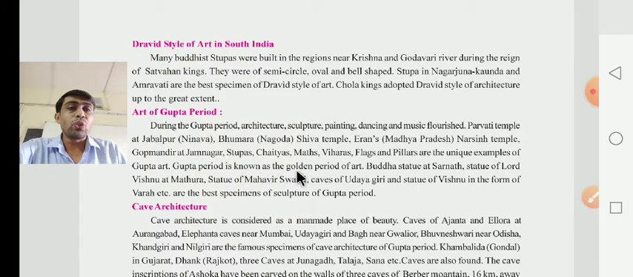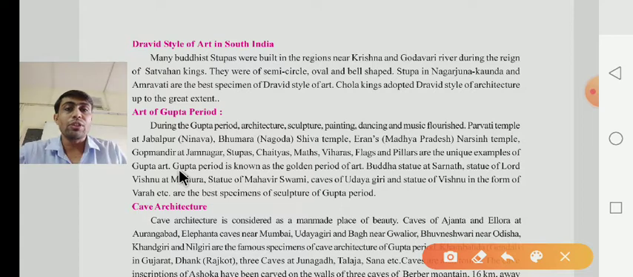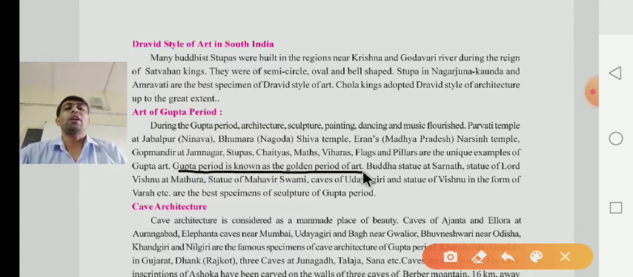Gupta period is known as the golden period of art. Dear children, this is the most important thing. Which period is known as the golden period of art? That's why, if they ask the question, which period of art is known as the golden period, then you have to write down that the Gupta period is known as the golden period of art.